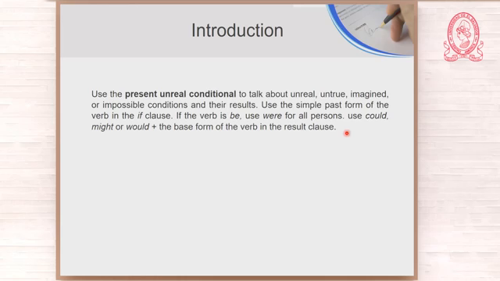But this is proper grammar. Some people say if she was, okay? But for some people that is grammatically incorrect, so it is better to use were with all persons. Now, use could, might, or would plus the base form of the verb in the result clause. Okay, on one side, you have the past form. On the other side, you use could, might, or would plus the base form. Let us look at some examples.